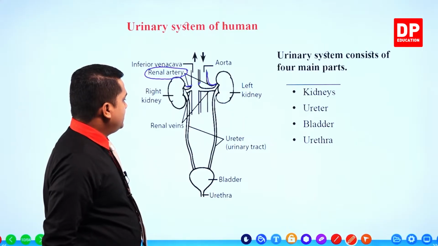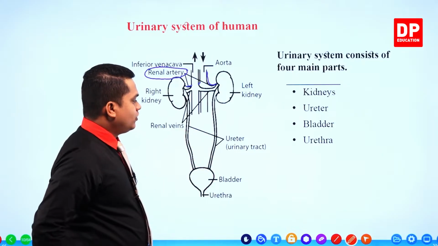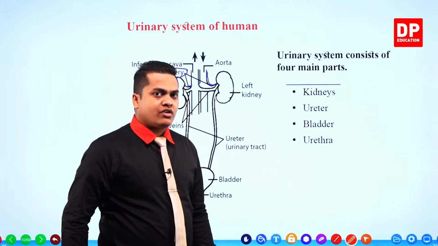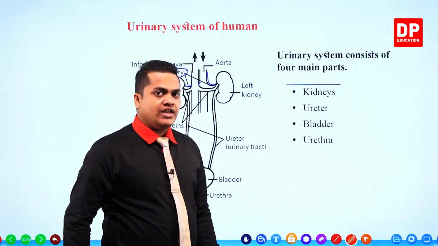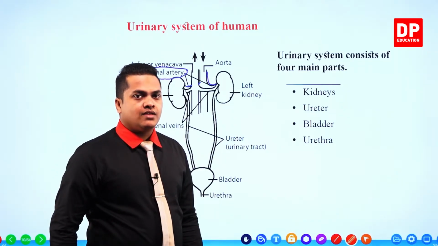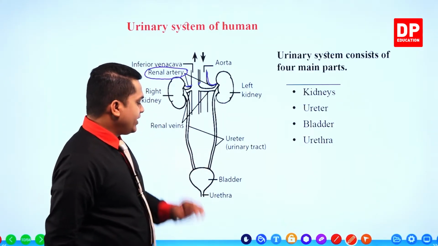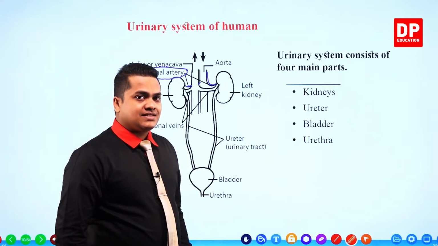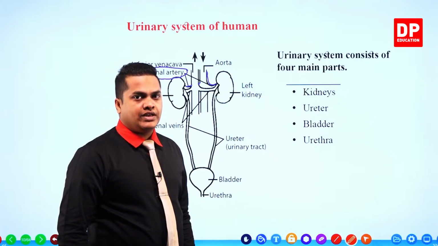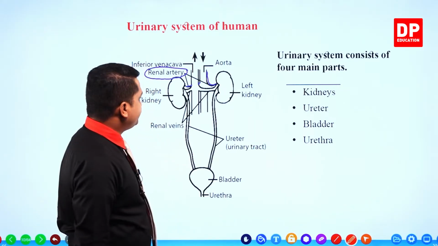After that, you can observe the ureters, or the urinary tracts. Ureters are the ones which help to transport produced urine towards the urinary bladder. Then from the urinary bladder, through the urethra, these excretory substances in the form of urine are expelled from our body, right?